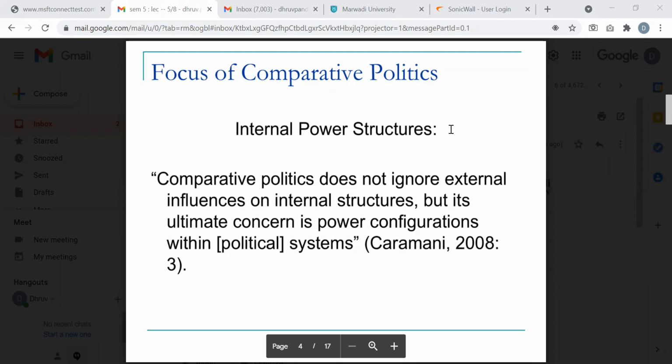Focus of comparative politics: internal power structures. Comparative politics doesn't ignore external influences on internal structures, but its ultimate concern is power configurations within our political systems. Caramani 2008, page 3. That's the reference from where this definition is taken.